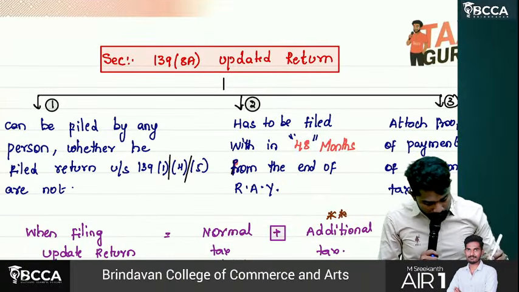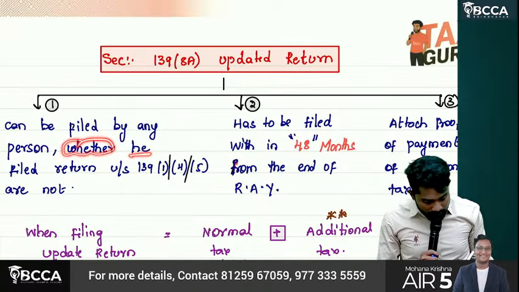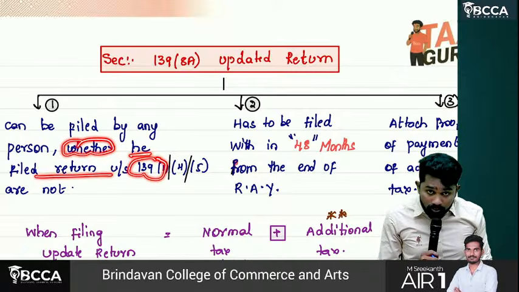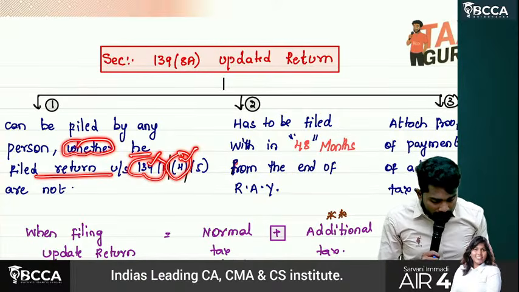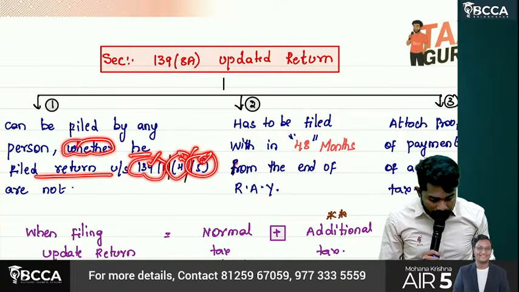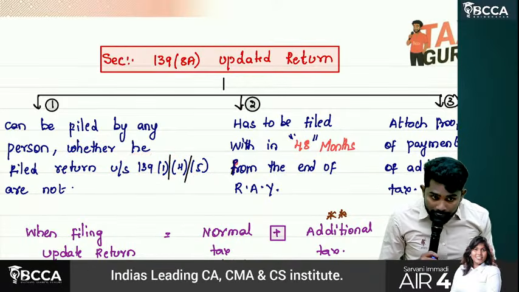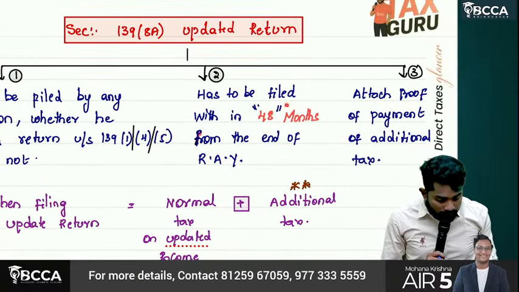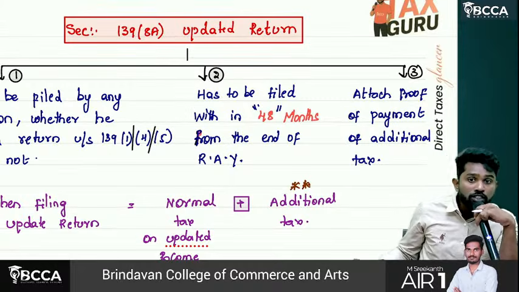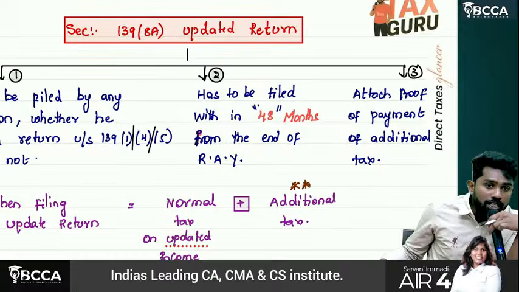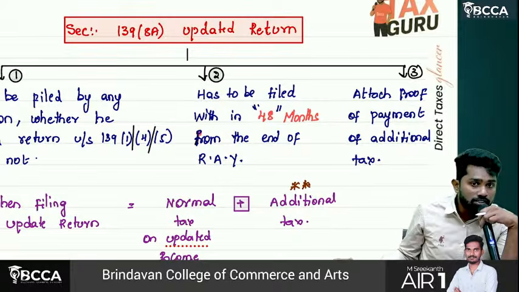An updated return, sir, can be filed by any person, whether or not he filed a return under 139(1). What is 139(1)? Normal return. 139(4), belated return. 139(5), revised return. Whether or not he has filed any of these returns, still he can go for an updated return. What is the time limit? First, this point itself has been changed, sir. Previously, the time limit to file an updated return was only 24 months. Now the updated return can be filed up to 48 months from the end of the relevant assessment year.